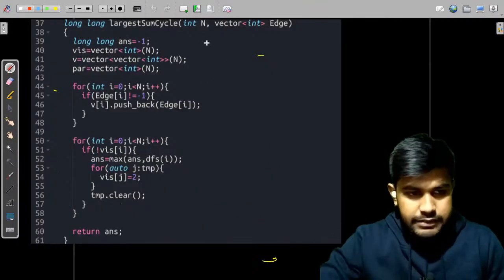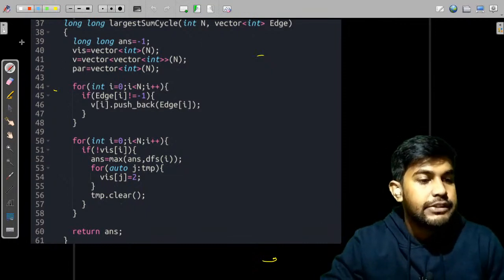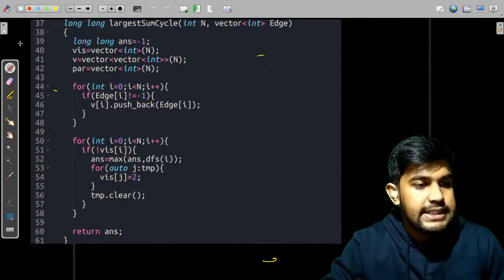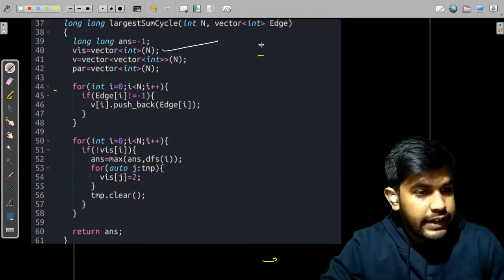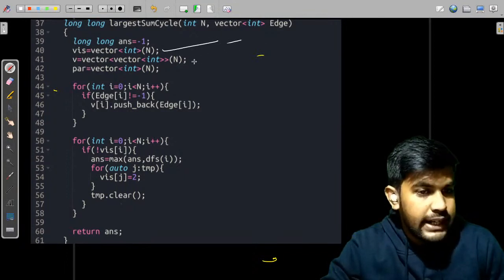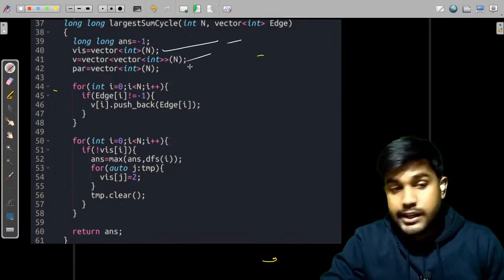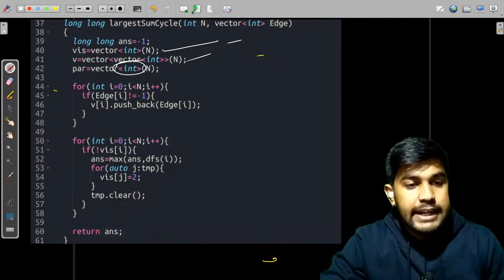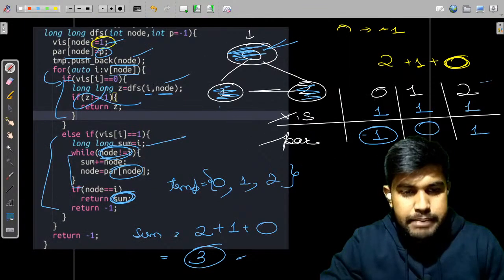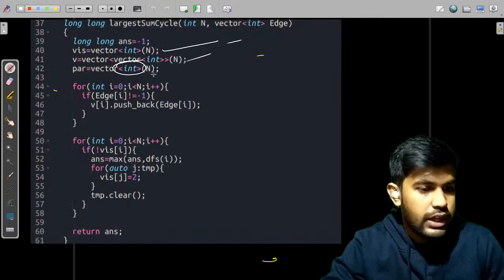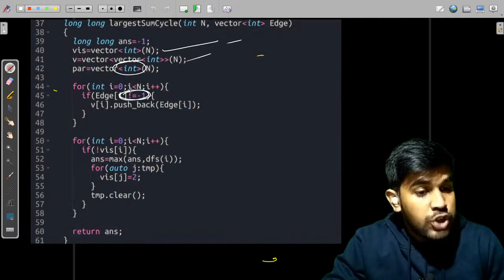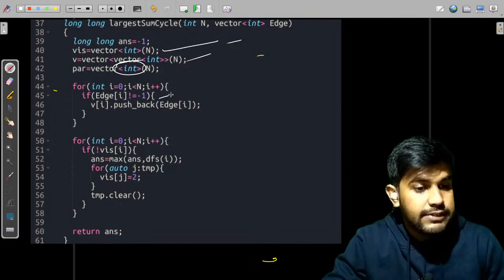So let's see. First, we are told that this thing is a vector of integers. This is the visited array that we have made, this is the graph, a vector of integers, and this is the parent one. Now, if the edge is not equal to -1, then only we would include that. This is very important.